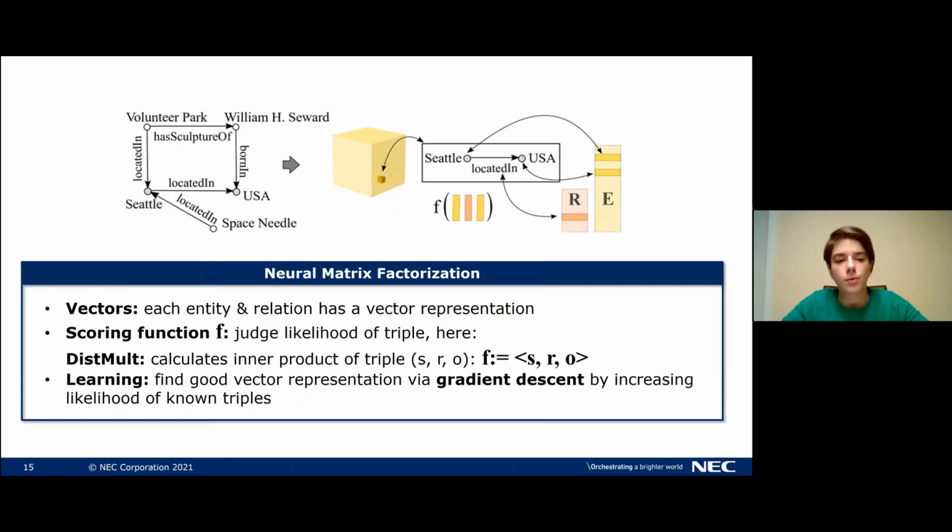Here we focus on one that is called DistMult, because it's simple yet very competitive, and it works by calculating the inner product of the three vector representations of our triple. The learning process for such a model is finding good representations. And this can be done via gradient descent, where we increase the likelihood of the known triples.